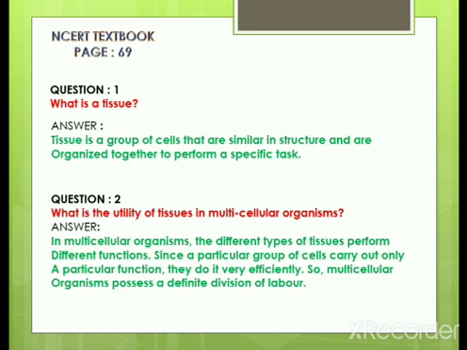Tissue is a group of cells that are similar in structure and organized together to perform a specific task. Such structures are called tissue. So what is a tissue? A group of cells that are similar in structure and organized together to perform the same function or a specific task is called a tissue.